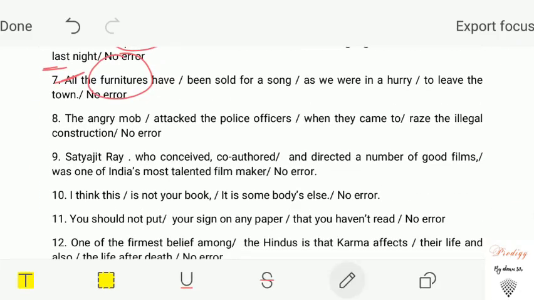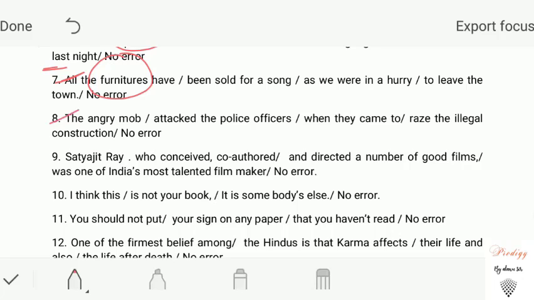Question number 8. The angry mob attacked the police officers when they came to raise the illegal constructions. Attacked here is V2 form. Came here is V2 form. Police officer is alright. Raise the illegal construction is alright. The tense is in correct form in this sentence. But the use of angry and mob together makes the sentence superfluous.